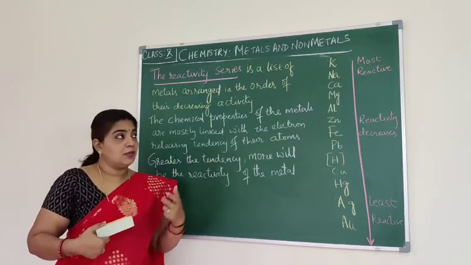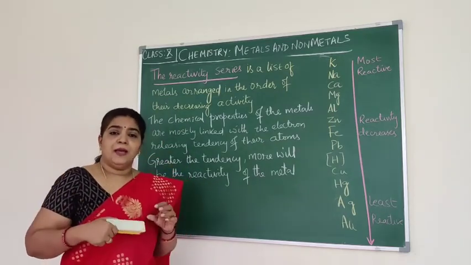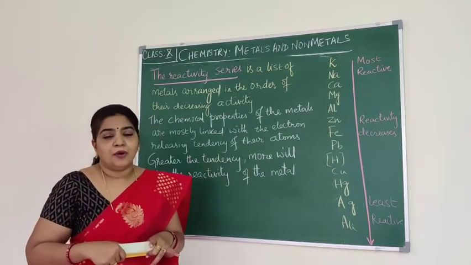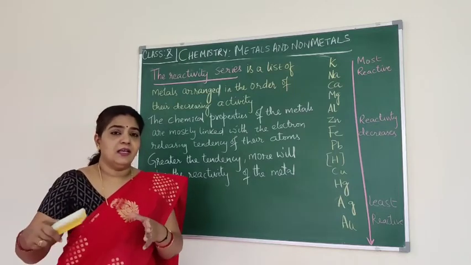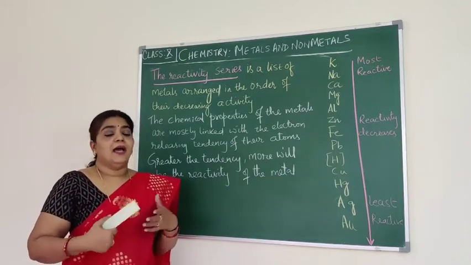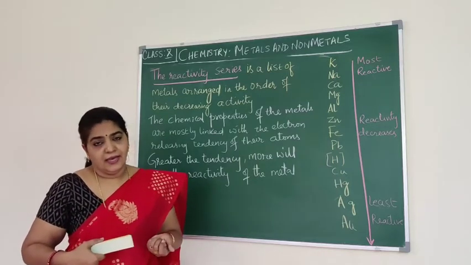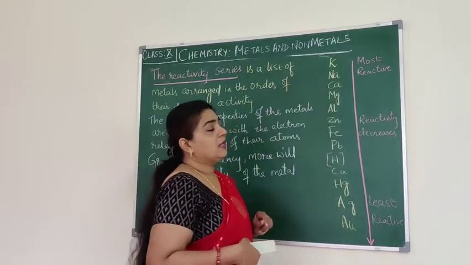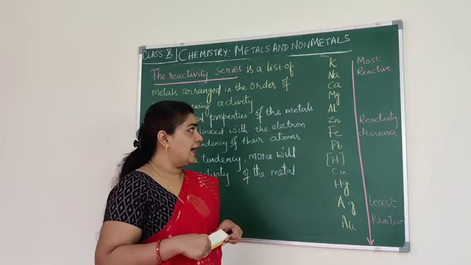So when we talk about potassium, sodium, they readily give off the electron. They want to give off the electron and become electropositive metals. So the metals which can readily give off the electron and become electropositive are the most reactive. In this series we can make out potassium, sodium, calcium are all highly reactive.